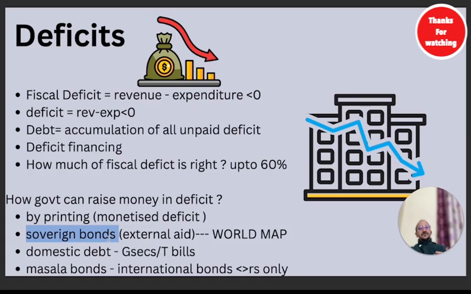So because of that, what would happen? I am taking loans in terms of sovereign bonds from other countries, my neighborhood or friendly countries. This is step number two. Step number three, instead of going to foreigners asking money from them, I can raise money from my own domestic country. I can raise government securities and T-bills, and I can raise government bonds as well from the people of India, and they can give money to me on an immediate basis.